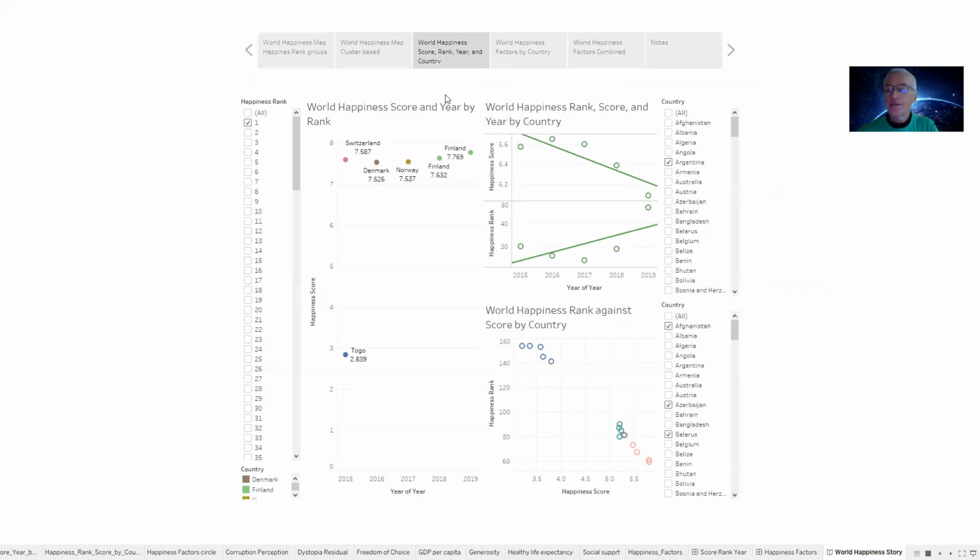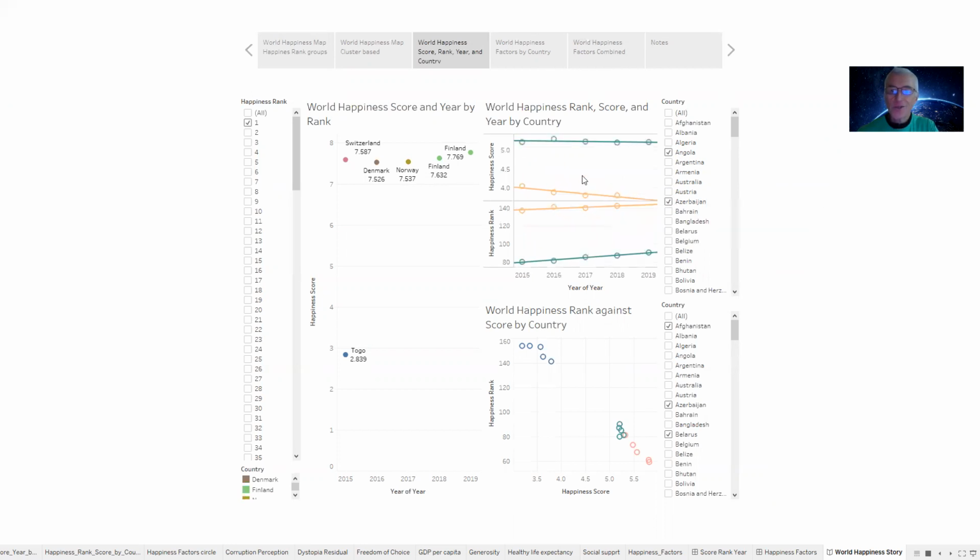This dashboard really shows 3 worksheets, and the way I look at this is the world happiness score is really the most meaningful value, because it's based on the questionnaires. Then this worksheet shows you can select a country and see how happy it became, or see the trends.